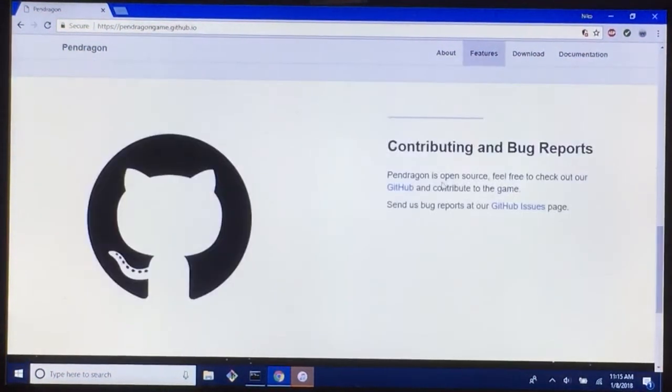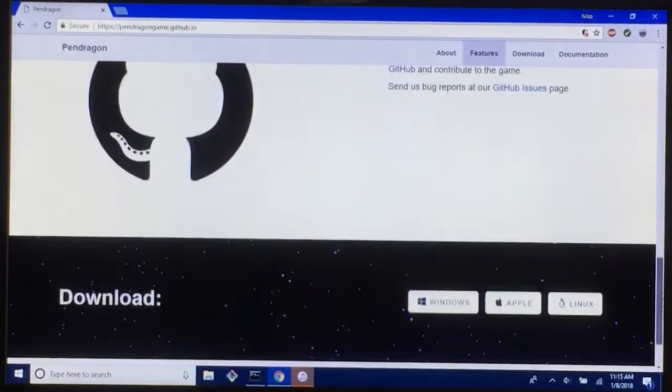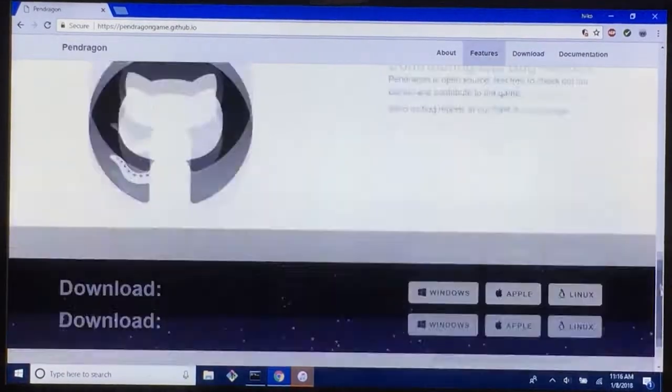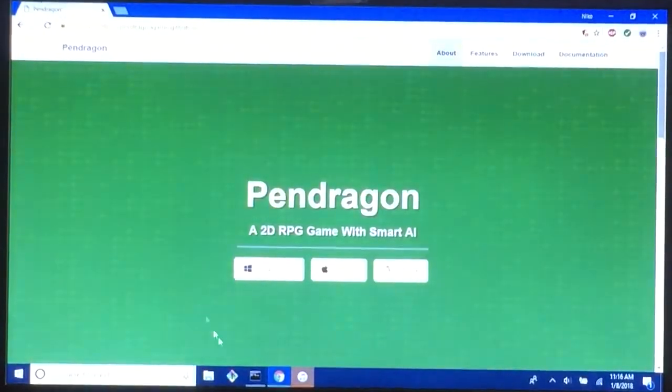Here you can just learn about the game and how to play it, and also download it as well. You can also have access to the GitHub repo. It is open source, so if you'd like to contribute to it or just make your own fork and develop off of it, you can do that as well. So we'll get straight to the game.